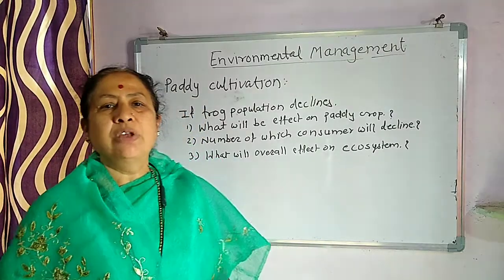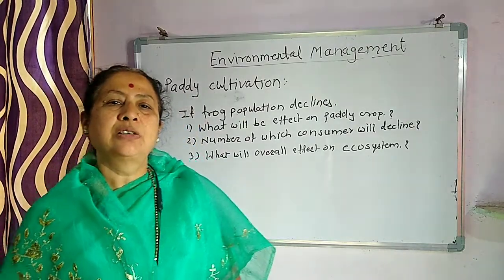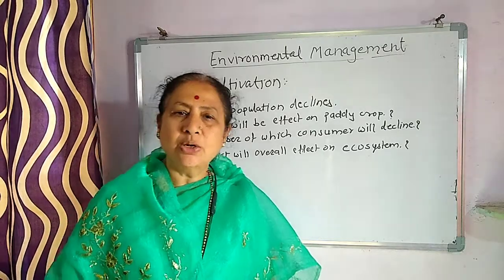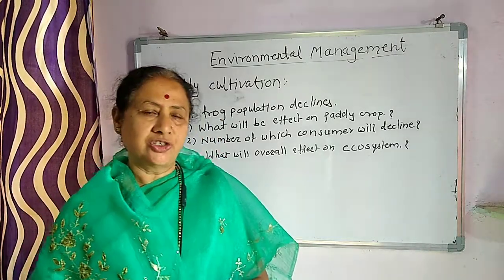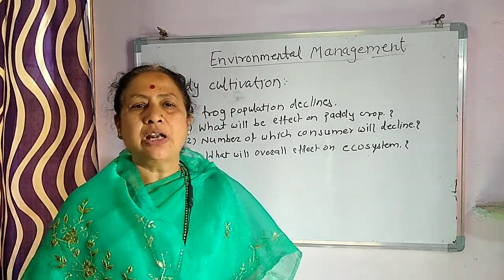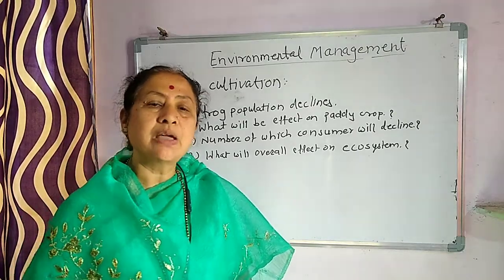Let us discuss one example of an ecosystem. We know that paddy cultivation is done in South India on a large scale, and in that paddy cultivation, the green grasshoppers attack the paddy most of the times.